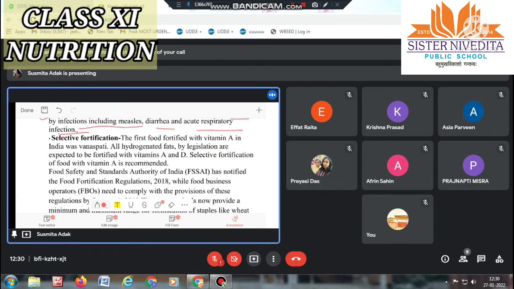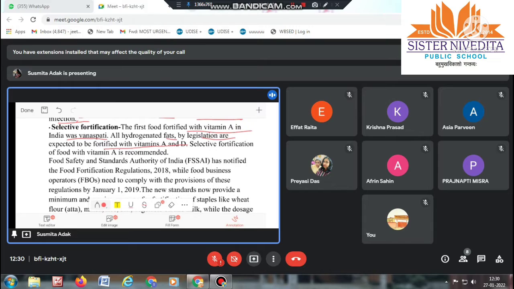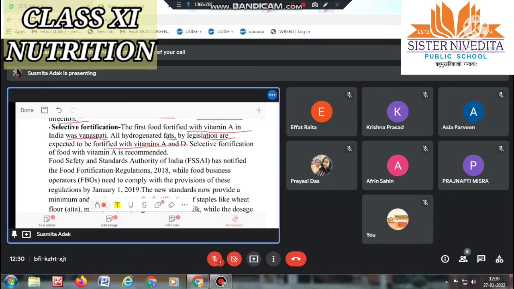Next, selective fortification. The first food fortified with vitamin A in India was vanaspati. All hydrogenated fats by legislation are expected to be fortified with vitamin A and D. So the first fortified food in India is vanaspati. All hydrogenated fats are expected by legislation to be fortified with vitamin A and D also. Means fats are present and also vitamin A and D are present in proper amount. Selective fortification of food with vitamin A is recommended.